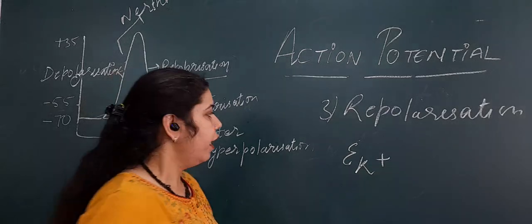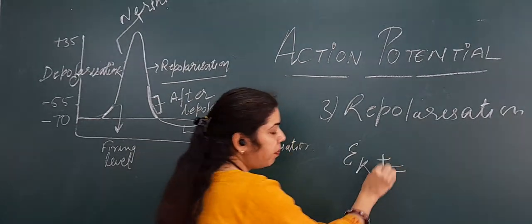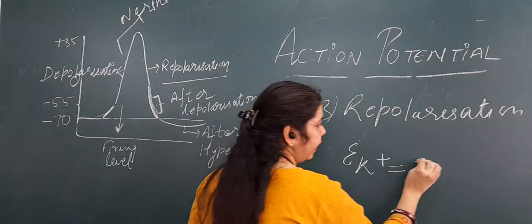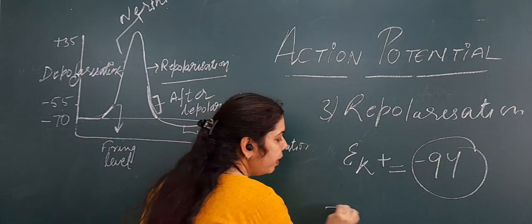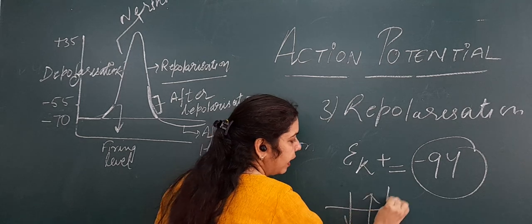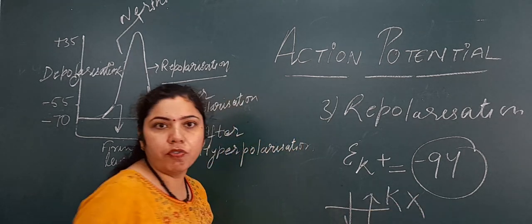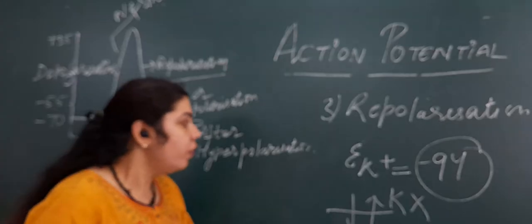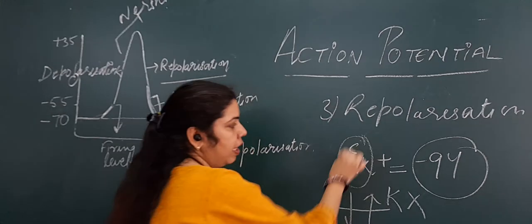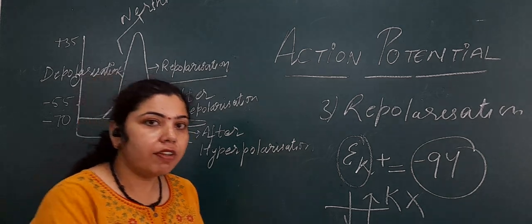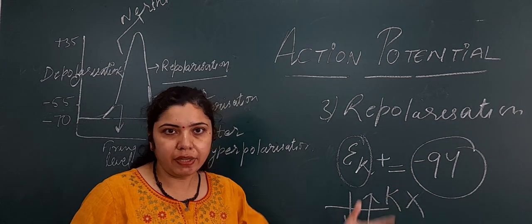For that time, if the equilibrium potential of potassium is minus 94, so at minus 94 millivolt, there will be no flow of potassium ion. Neither will it move inside nor will it move outside. Okay. Now, the more the gradient between the equilibrium potential and the membrane potential, there will be more driving force on that ion for flow.